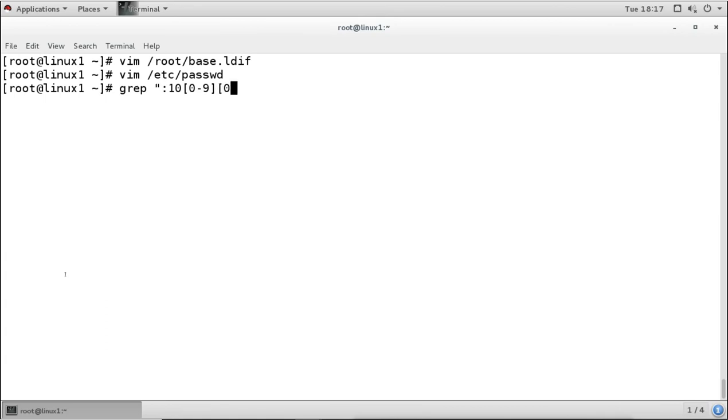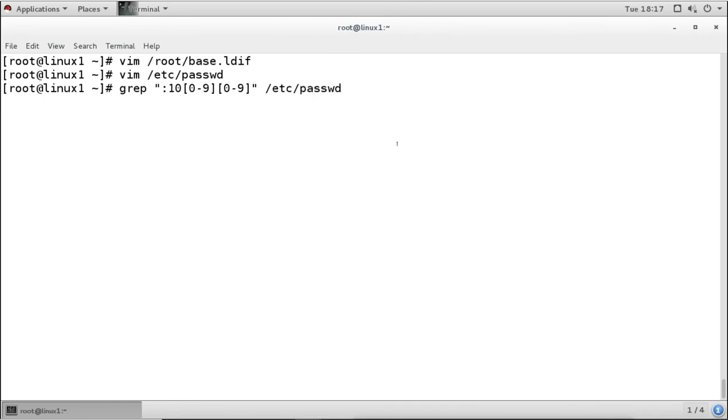I'm grabbing the lines having numbers starting from 10, with any number from 0 to 9 for the third and fourth digits. So I want to get this from the passwd file.